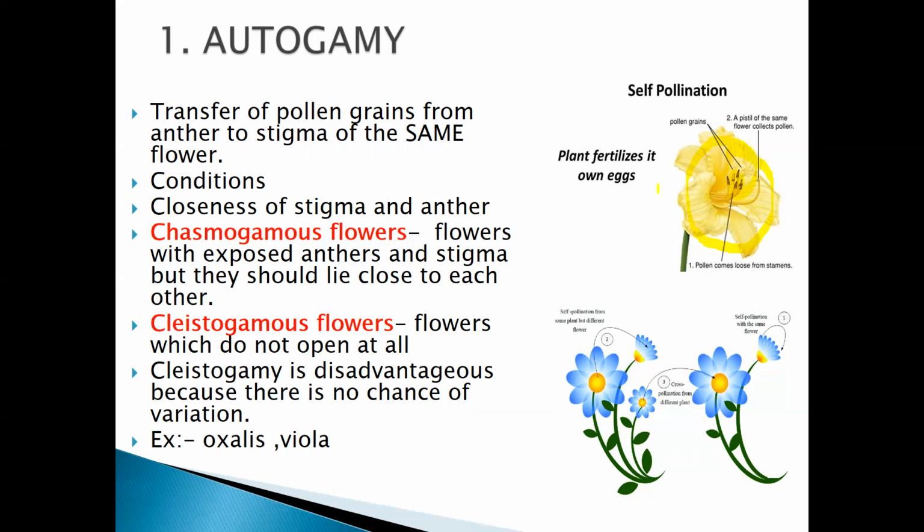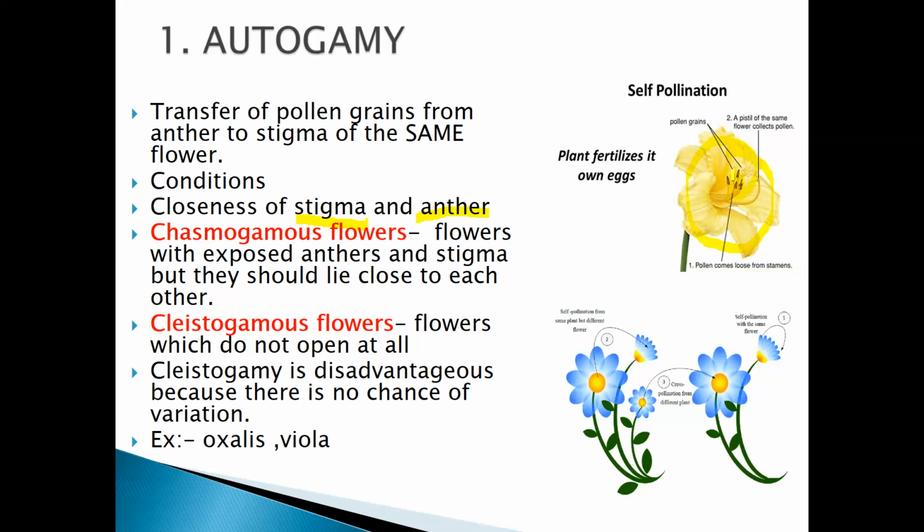So here there are some conditions for the self-pollination process. Like the first condition is closeness of the stigma and the anther. Yes, the stigma and the anther have to be placed closer so that the self-pollination can take place very easily.